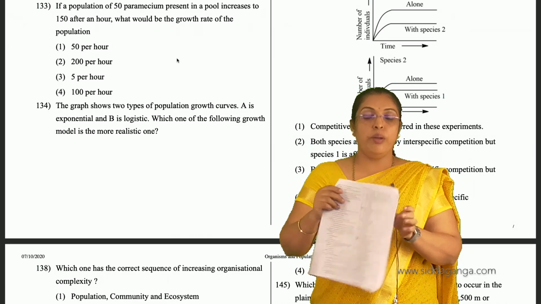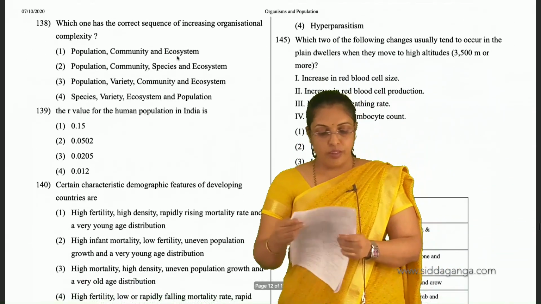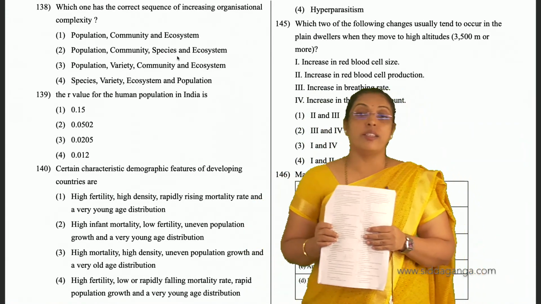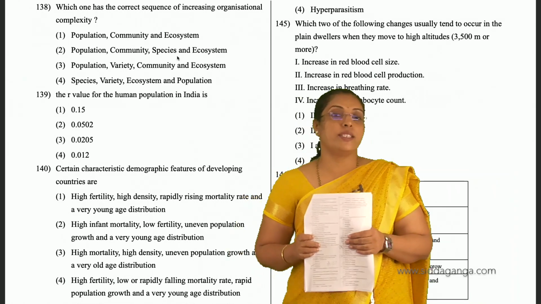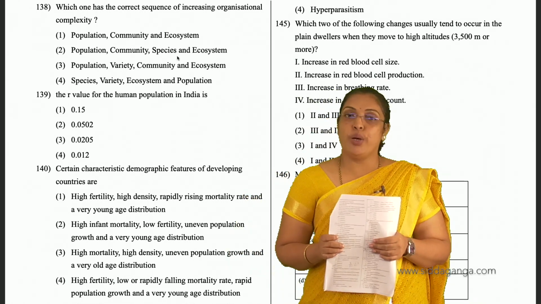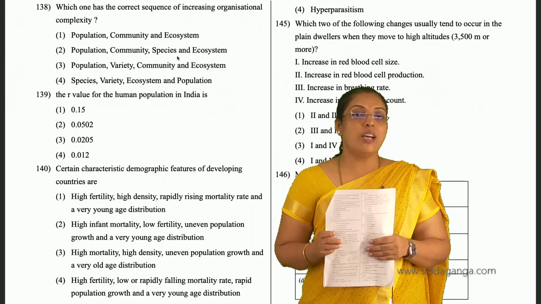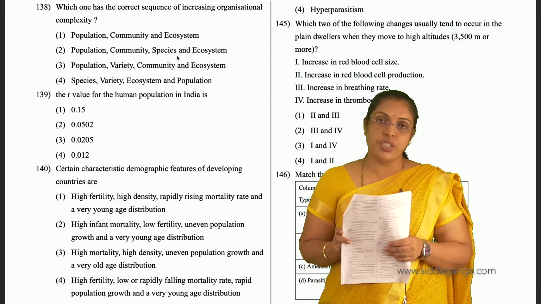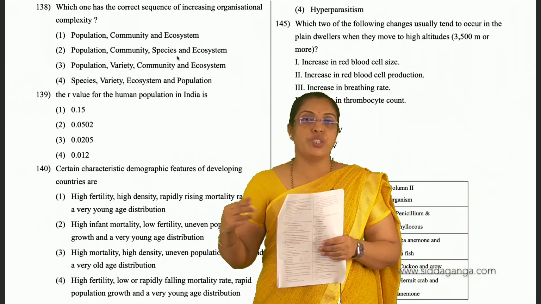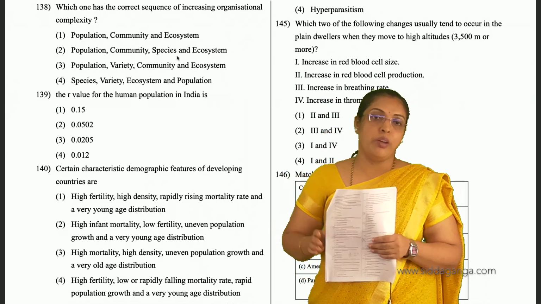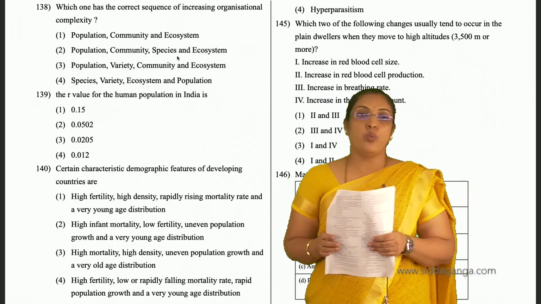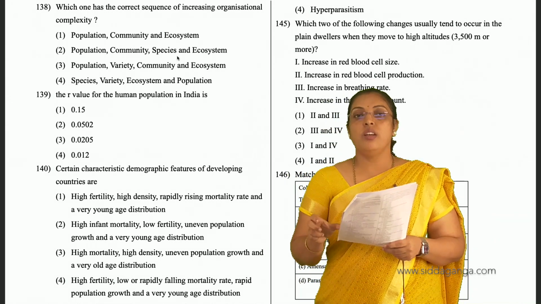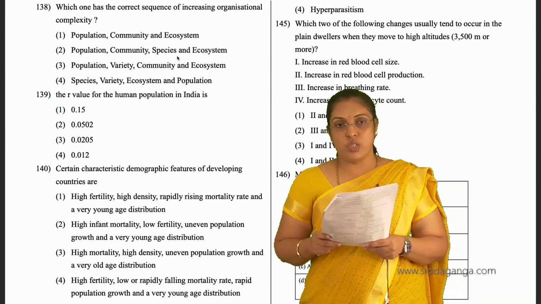So coming to 138, which one has the correct sequence of increasing organizational complexity? So population, community and ecosystem. It's the answer. Understood? Starting from species, we get population, then community, then ecosystem. So here the correct option is 1. So 138, 1 is the answer. So population, community and ecosystem.